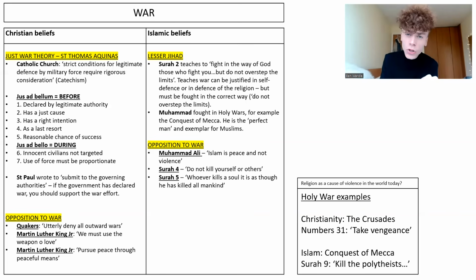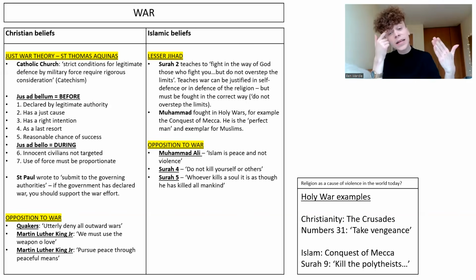In terms of opposition to war, however, and we will talk about this more when we discuss pacifists, we've got the Quakers. They are Christian pacifists who utterly deny all outward wars. We've also got Martin Luther King Jr., who said we must use the weapon of love. So the only weapon you can use is love, because he said we must pursue peace through peaceful means. And so he believed you could never achieve peace if you don't use peaceful methods. And so war would be seen as wrong and as futile, as pointless.